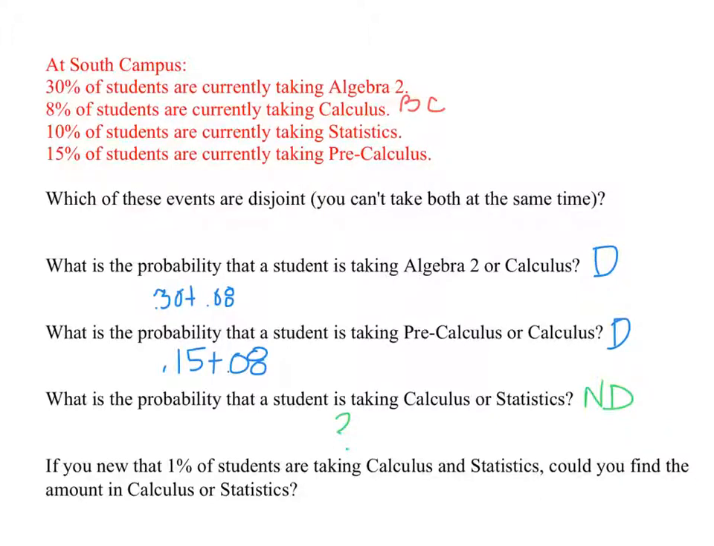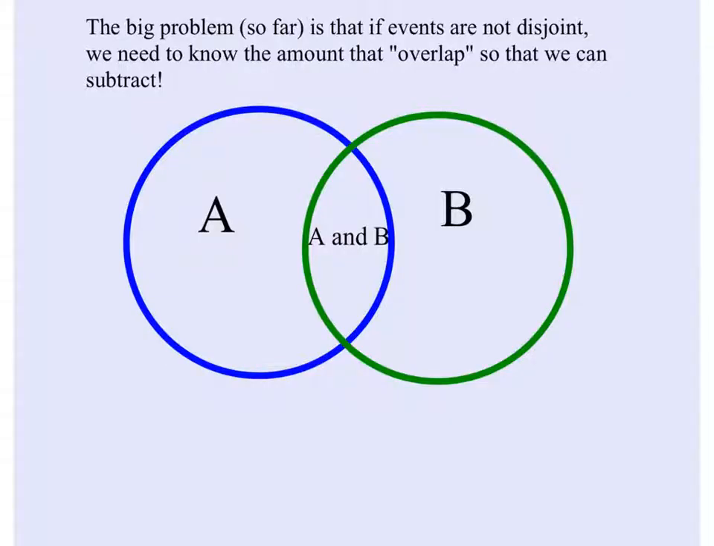Now, the next question says, if you knew that 1% of students were taking both, could you find the amount? Now you could. You could say, well, there are 0.08 proportion taking calculus, 0.10 taking statistics, and we subtract off the 0.01 that are taking both. This leads us to a new modified addition rule.